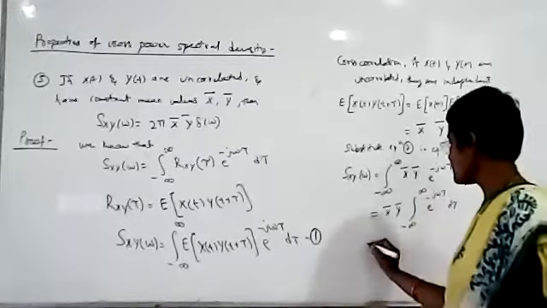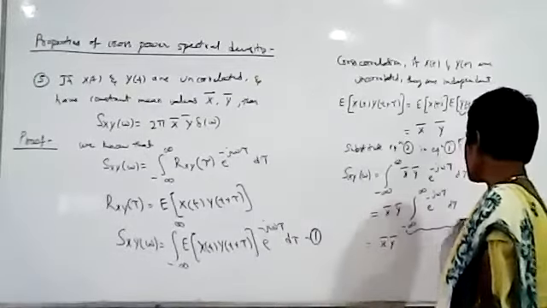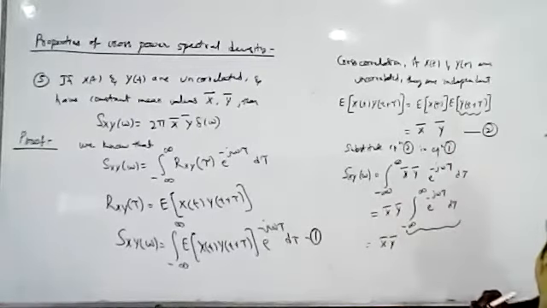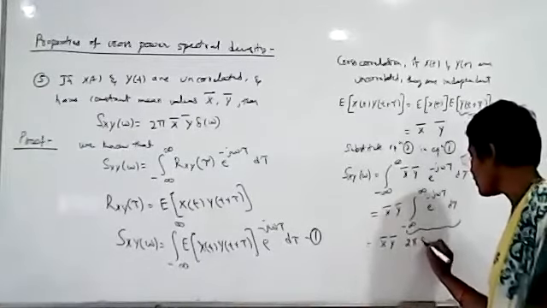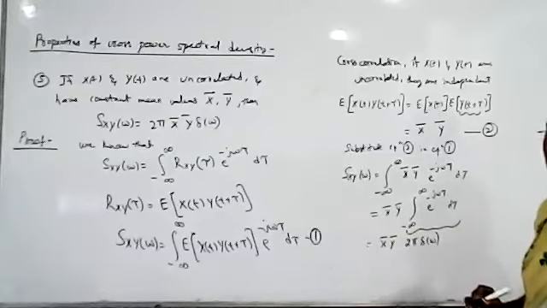So what is this? It is the inverse Fourier transform of 2 pi del of omega.